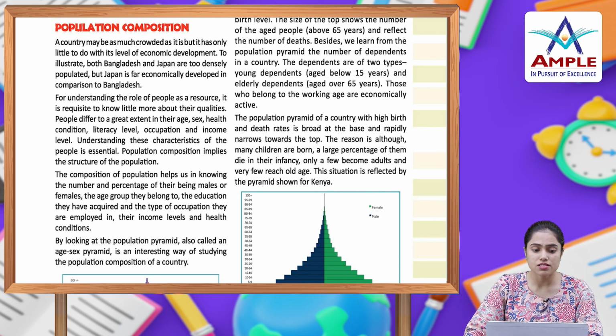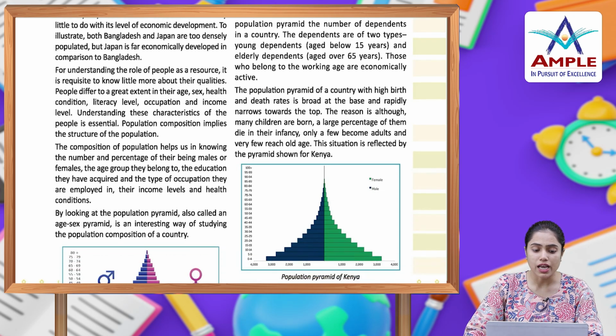Understanding these characteristics of the people is essential. Population composition implies the structure of the population. The composition of population helps us in knowing the number and percentage of males or females, the age group they belong to, the education they have acquired, the type of occupation they are employed in, their income levels and health conditions.